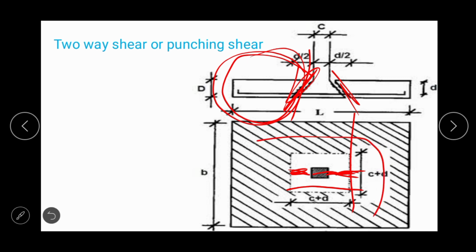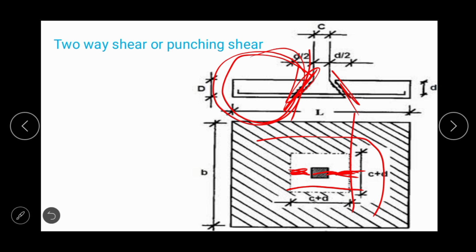So this actual punching shear, what is the meaning of punching shear? मान लीजिए कोई स्मॉल थिकनेस का हमने एक पेपर लिया है, तो उसके ऊपर हम जब पंच मशीन से पंच करेंगे, so when the thickness of the paper is small, so we can punch it easily.